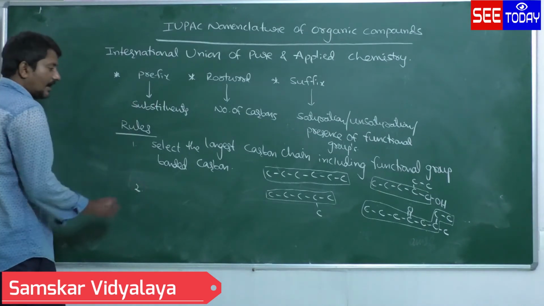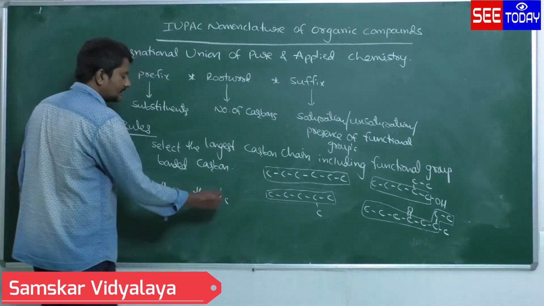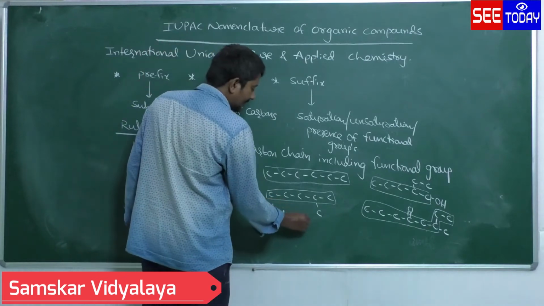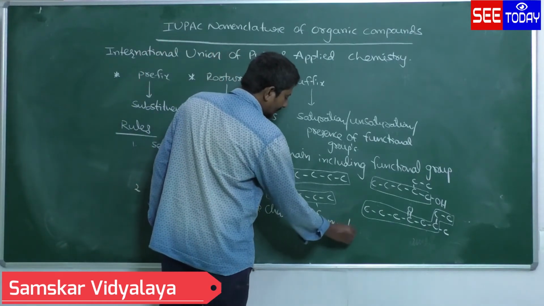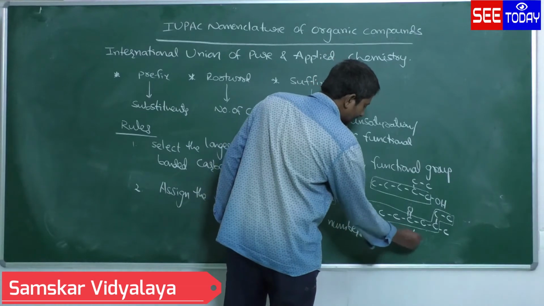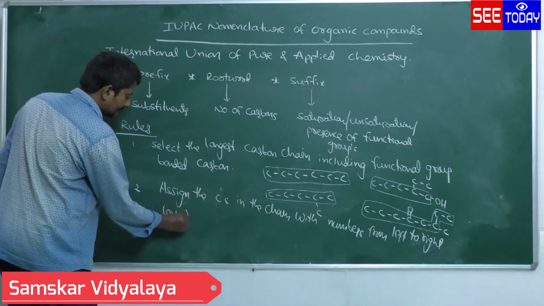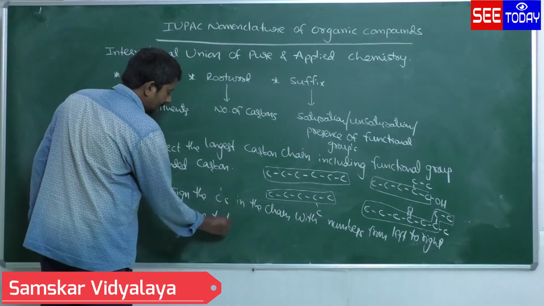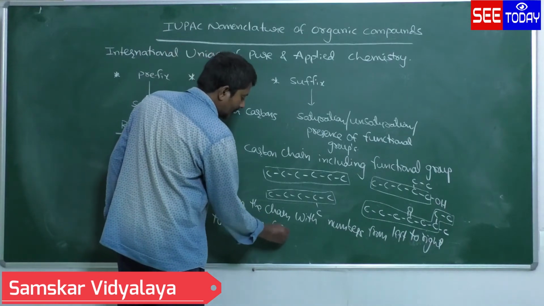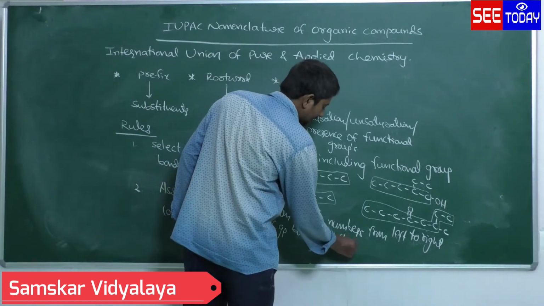Second rule: assign the carbons in the chain with numbers, from left to right or right to left, but the functional group bonded carbon should be assigned the lowest number.